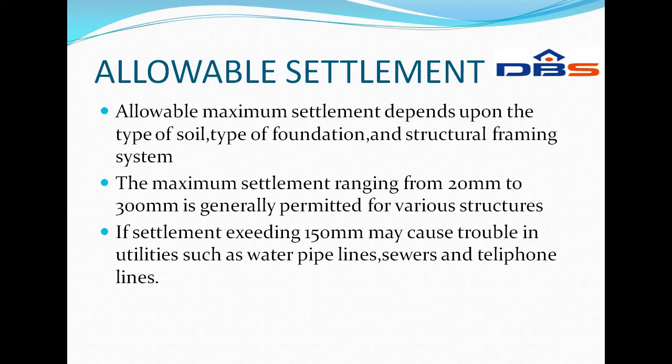As per codal provisions, IS 1904-1978 gives safe values of maximum and differential settlements for different types of foundations and different types of buildings. The values for isolated footings and raft footings are also given in the codal provisions.